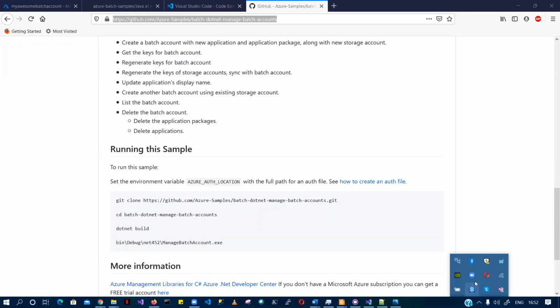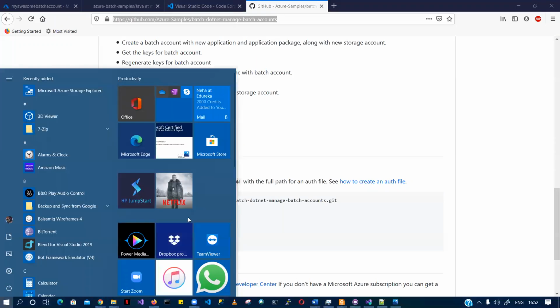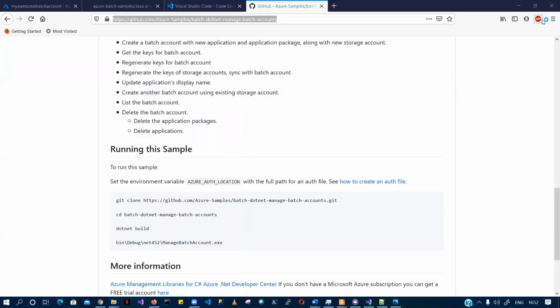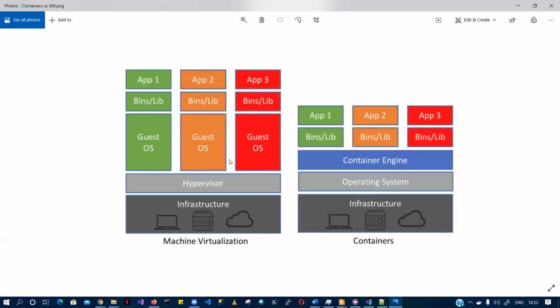I have Docker installed on my machine, and I can show you. See, one cannot replace the other. That was the whole benefit of me speaking for 10 minutes about containers versus virtual machines, right? That was the whole idea of explaining why we need virtual machines and why we need containers. If you think you need an independent operating system for each and every application you are trying to run, you would definitely go for machine virtualization, right?